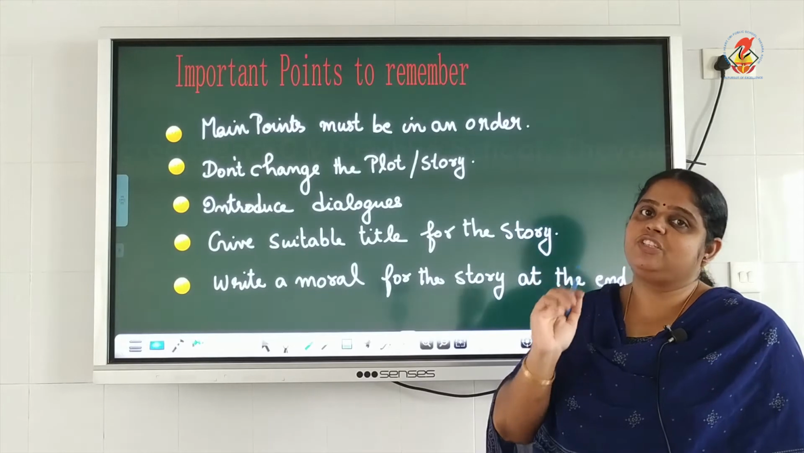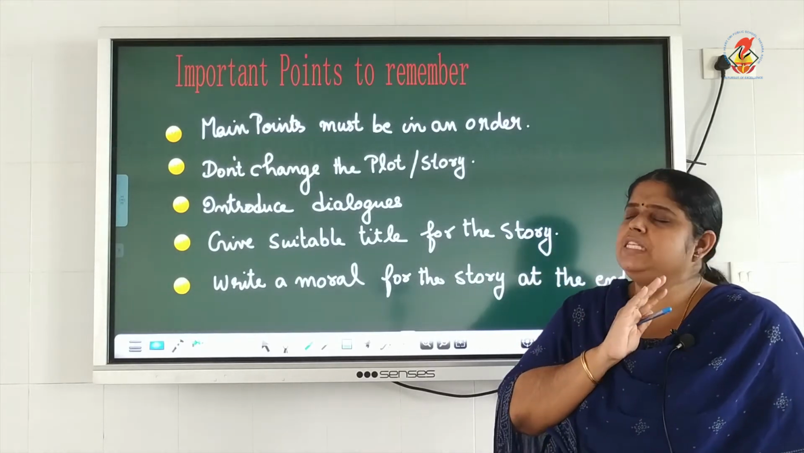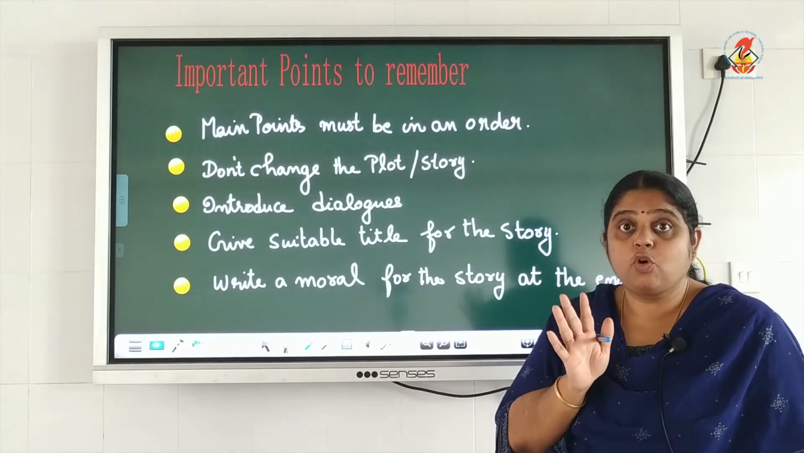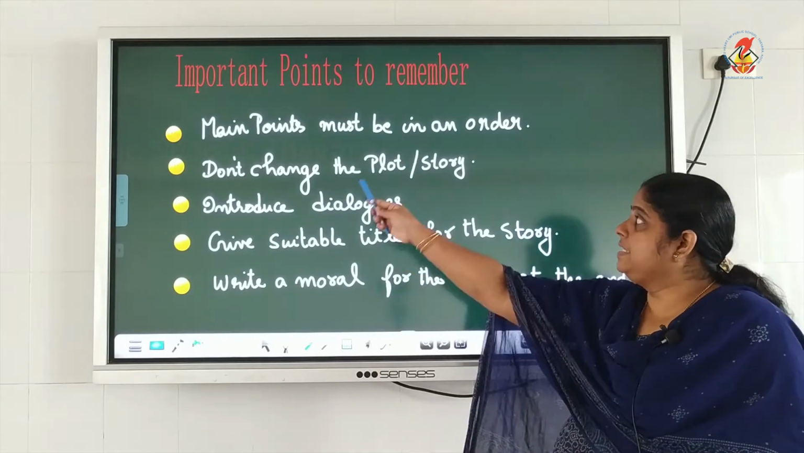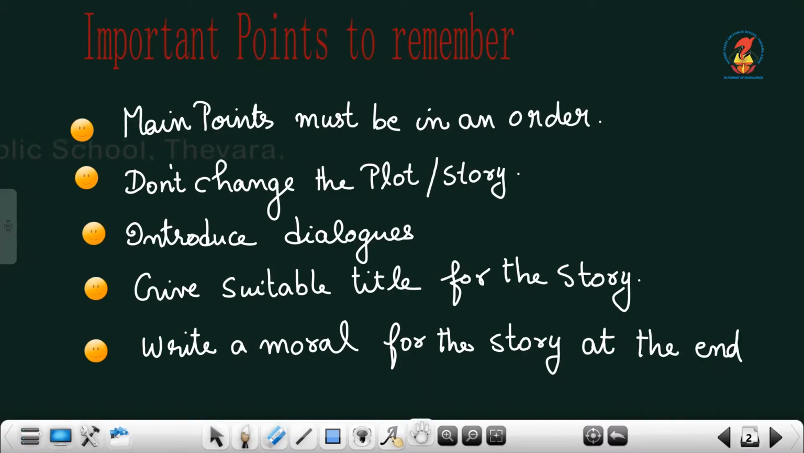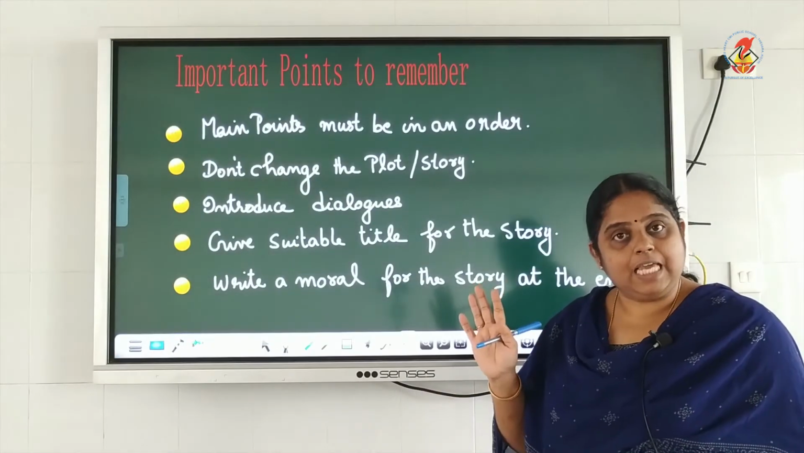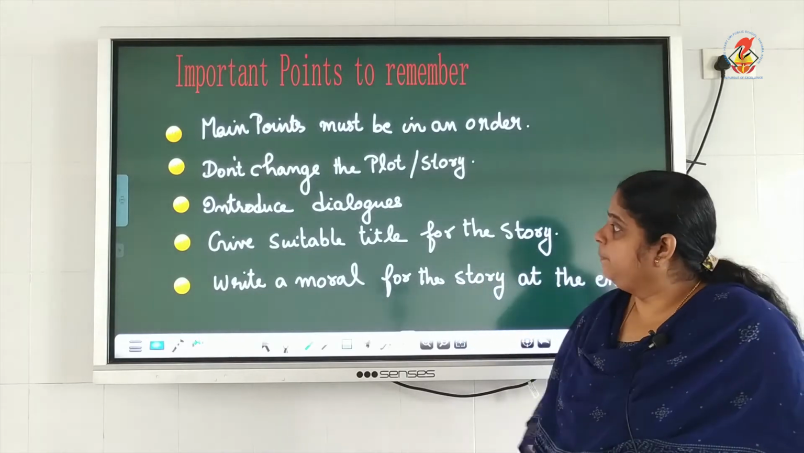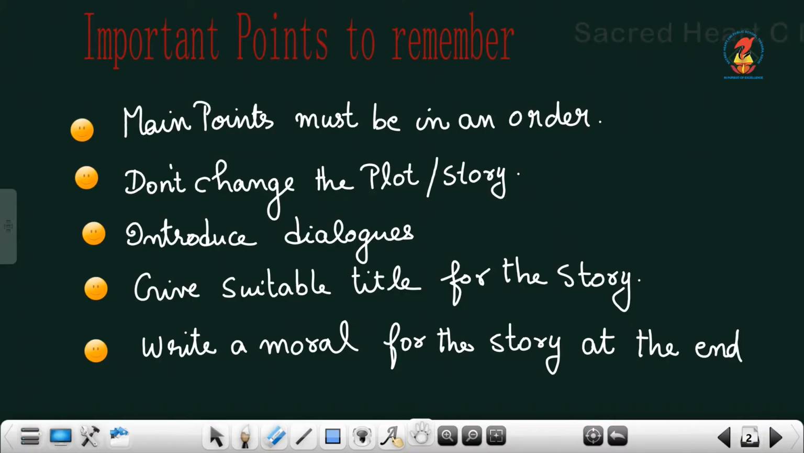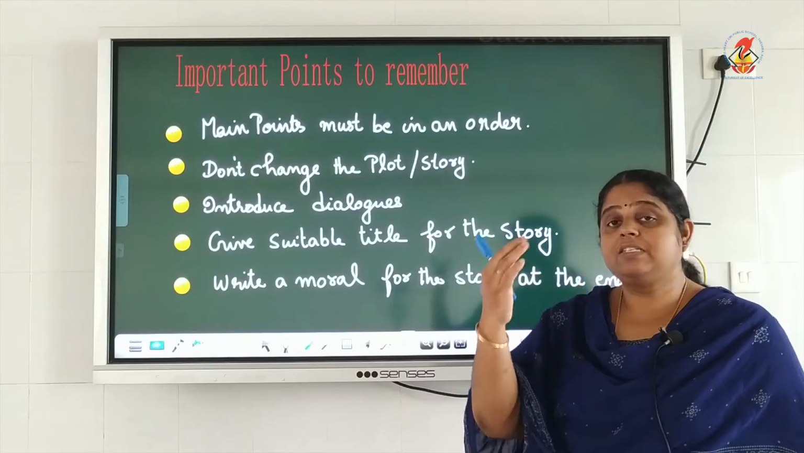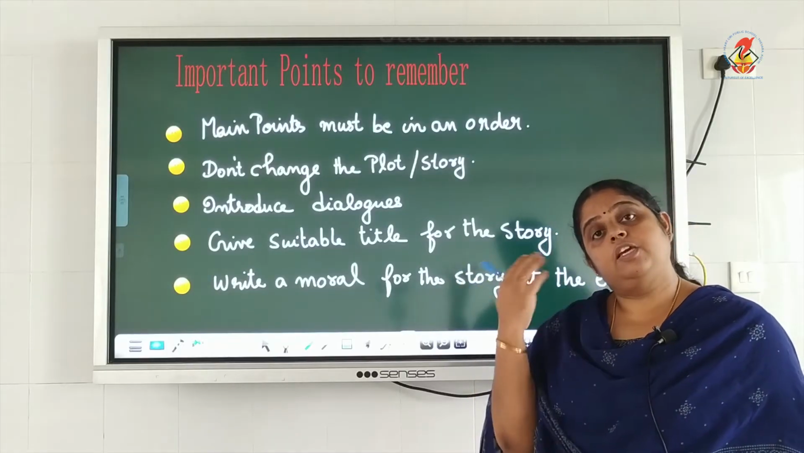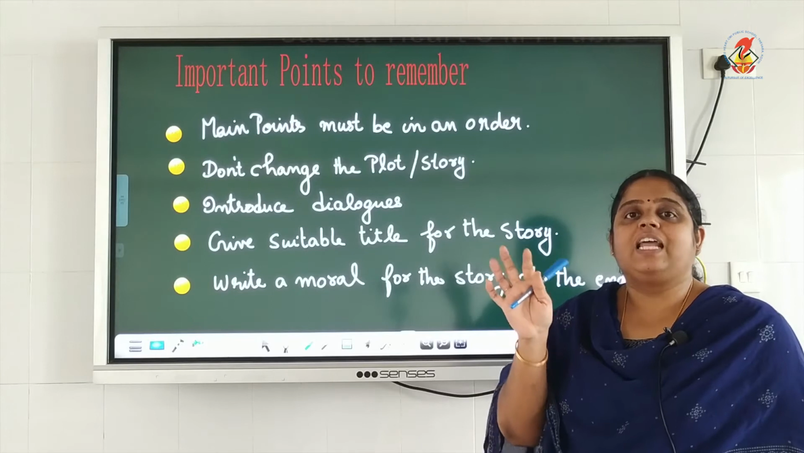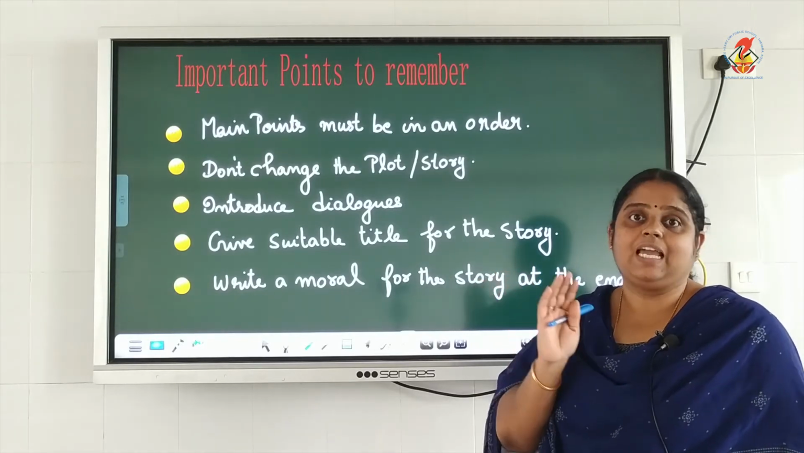You will have to develop it into an interesting story. The same story itself, don't change the story. That is, the main points should be in an order, and don't change the plot or story. You have to write the same story itself that is given to you, but in an interesting manner. Then you can introduce dialogues. If two characters are speaking or the character is speaking to himself, you can give dialogues. Okay, you can make dialogues.